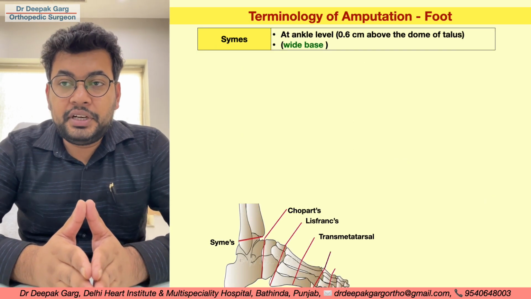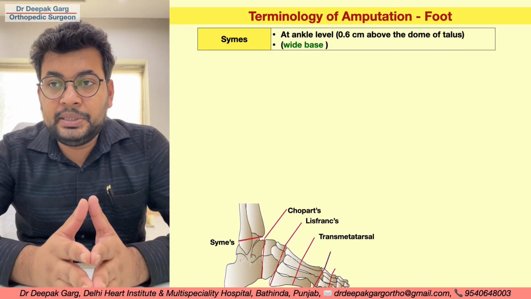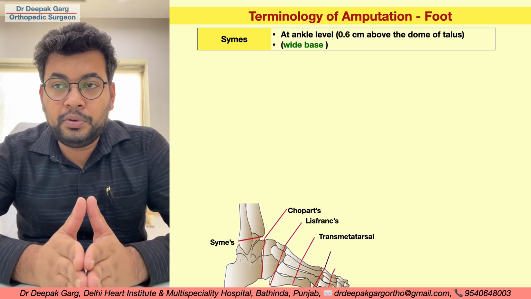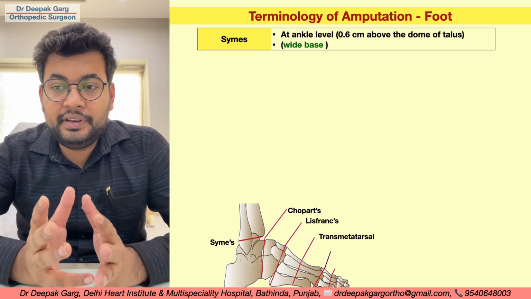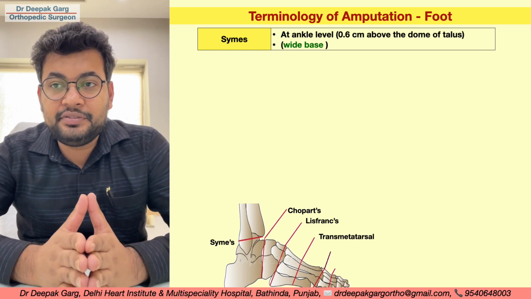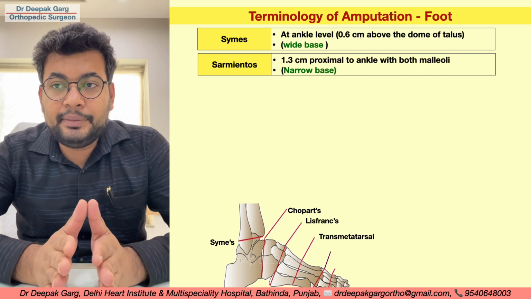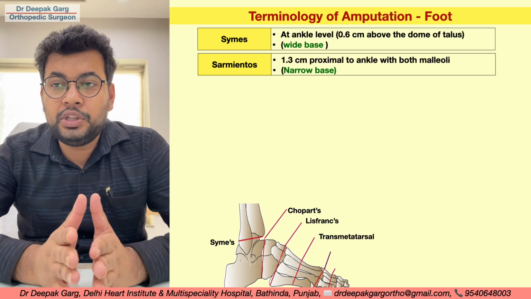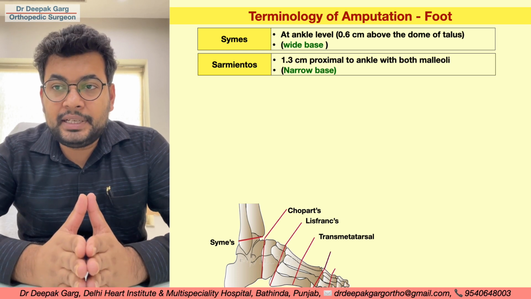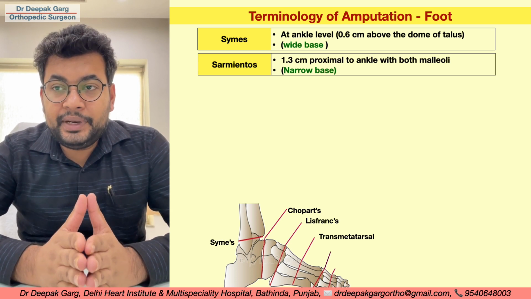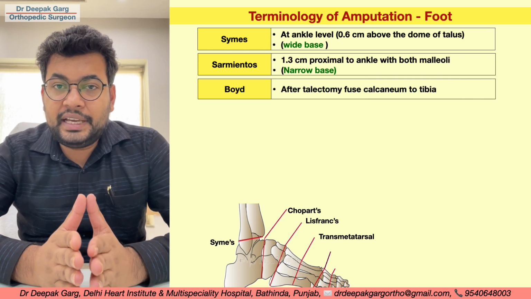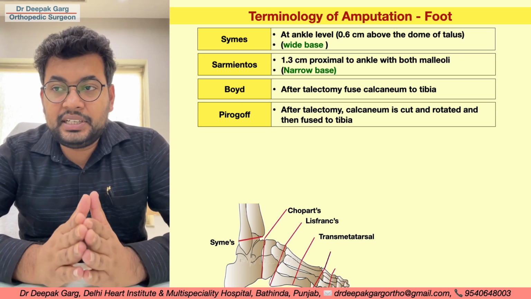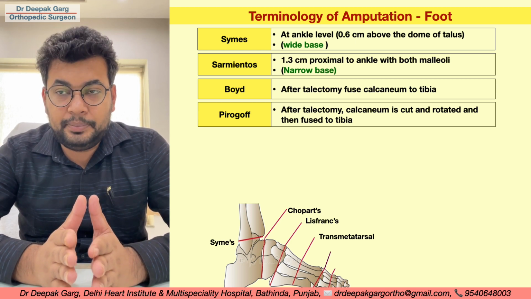And in the foot, we should know all these terminologies. Syme's amputation is at the ankle level, approximately 0.6 centimeter above the dome of the talus. Here we keep the malleoli intact, so the base is wide. Whereas Sarmiento's is a similar type of amputation where we go 1.3 centimeter proximal to the ankle with both the malleoli, so the base is narrow. Boyd amputation is after talectomy, fusing the calcaneum to the tibia, and Pirogoff's amputation is after talectomy, where the calcaneum is cut and rotated and then fused with the tibia.